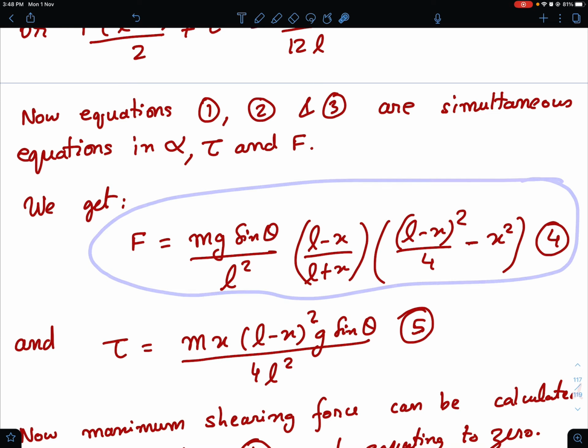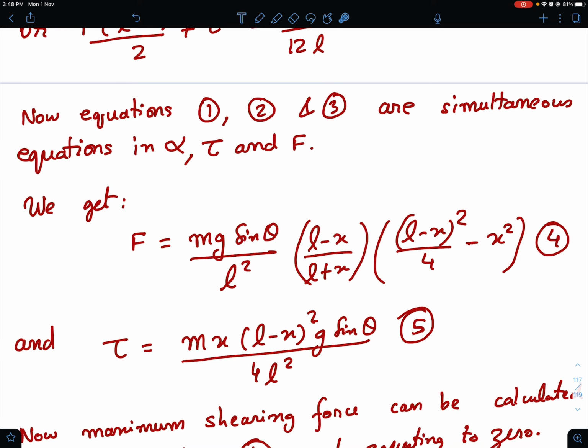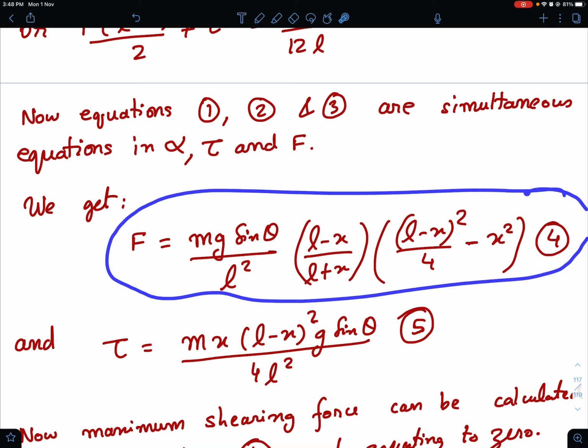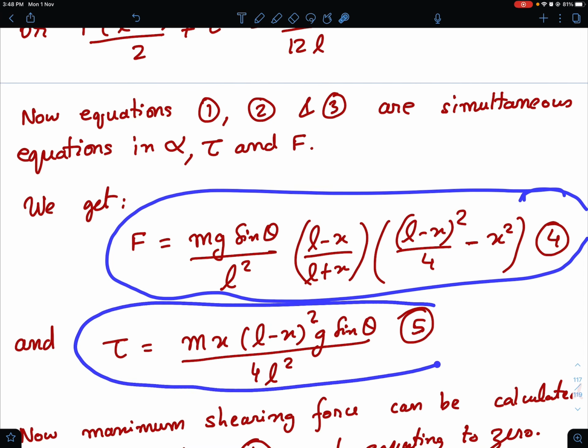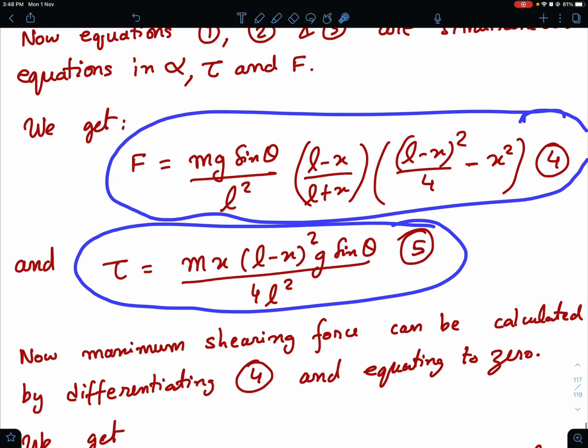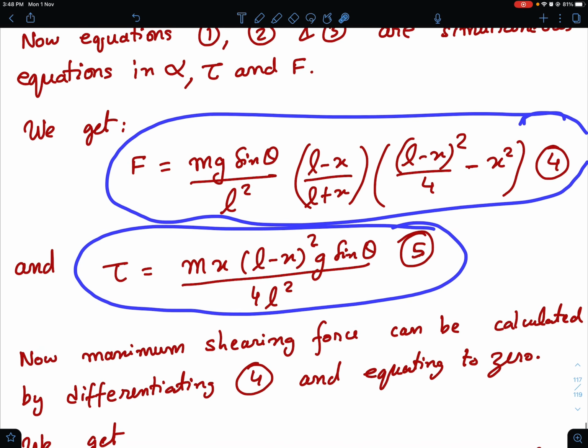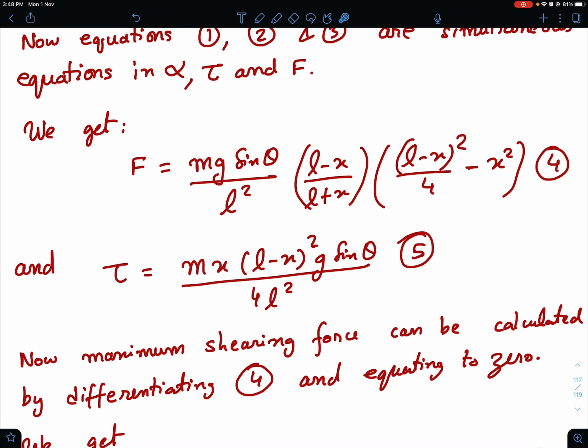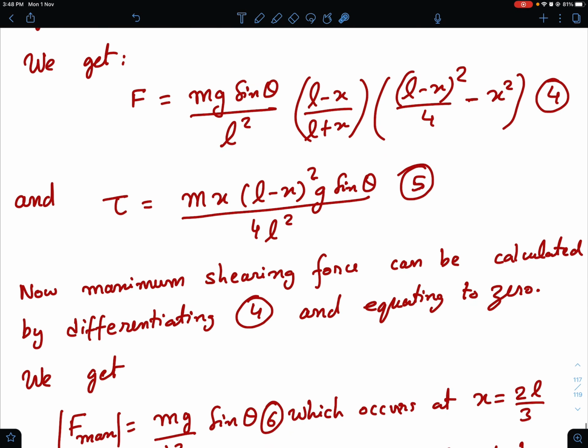So it's easily doable by hand. I mean, it's a little mathematical thing only. Just elimination, substitution kind of things you have to do by hand, a little bit of bull work. And this is what you get for the shearing force as a function of x, and this is what you get as bending moment torque as a function of x.